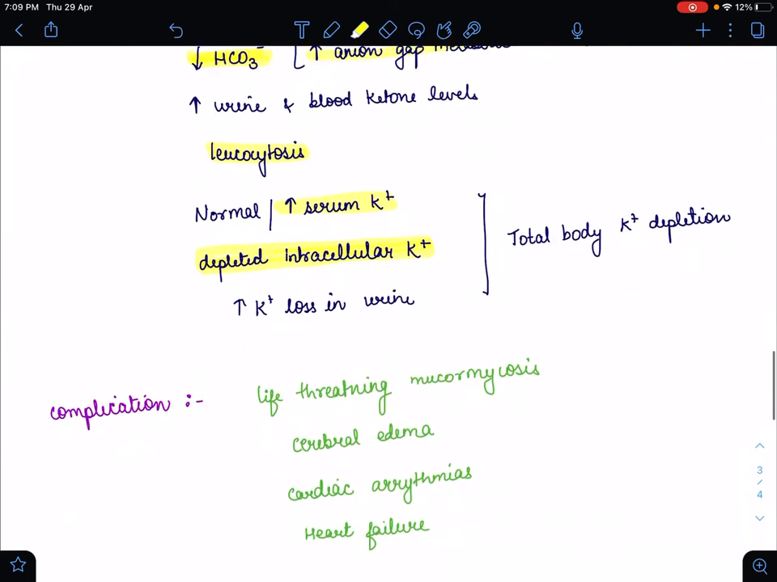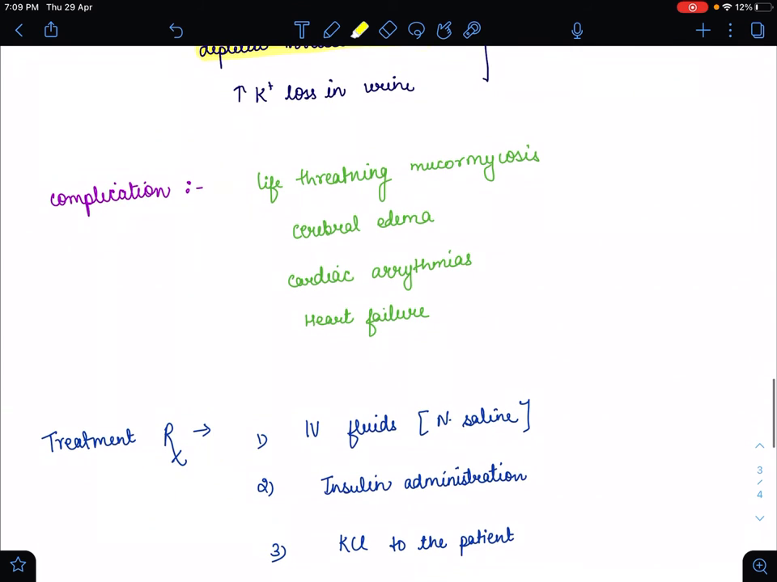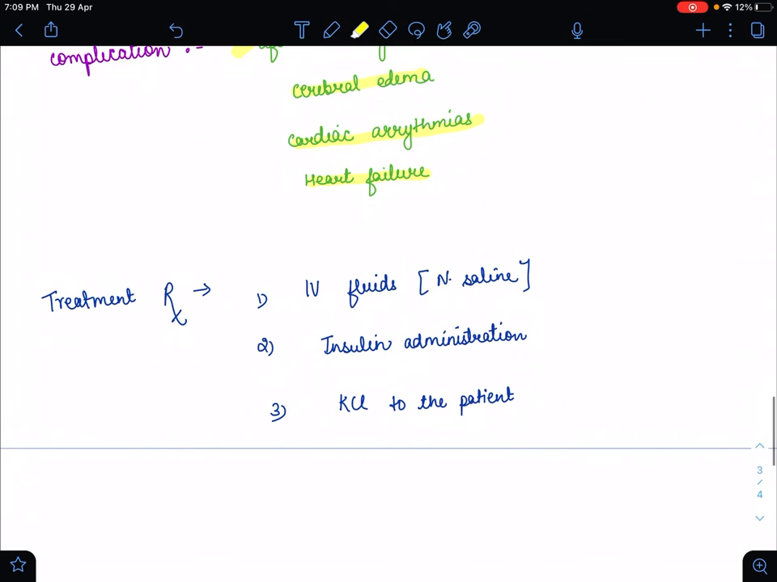So what are the complications of DKA? The complications of DKA are mucormycosis, cerebral edema, cardiac arrhythmia, and heart failure. All these are the complications of DKA. So for the treatment, what do we have to give and in what order? In a DKA patient we have to follow the order: first we give intravenous fluids, then insulin administration, and then potassium chloride.